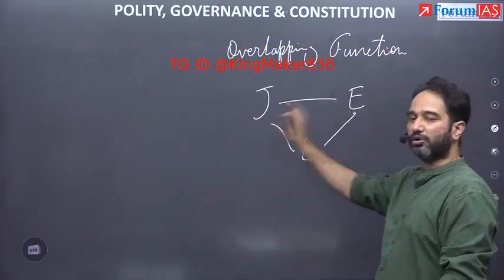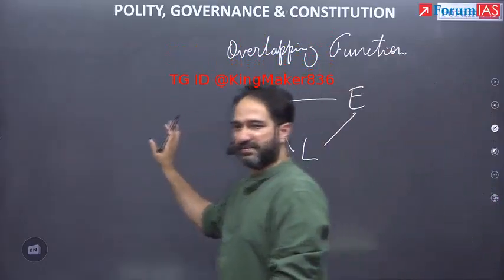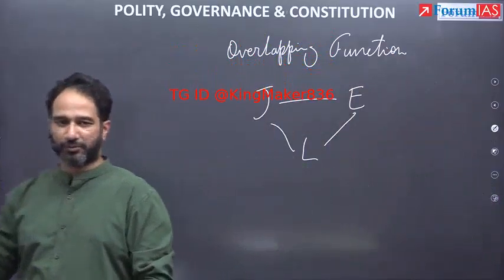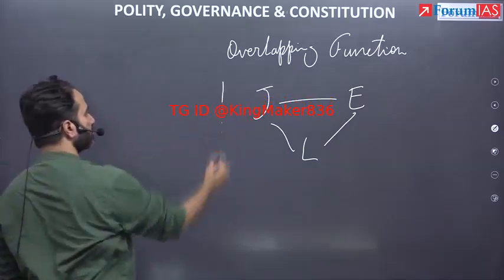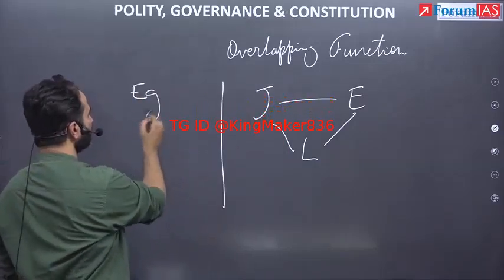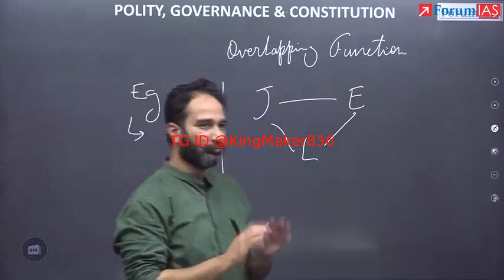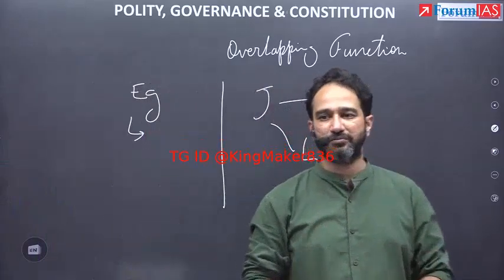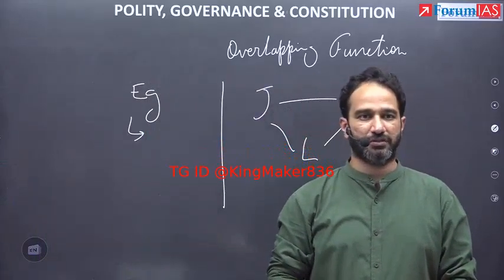So what you do is draw a diagram like this. In your UPSC examination, just draw it like this. That would be enough. But you give examples next to it where there is an overlapping function, where you have both the organs undertaking the same function. Example?